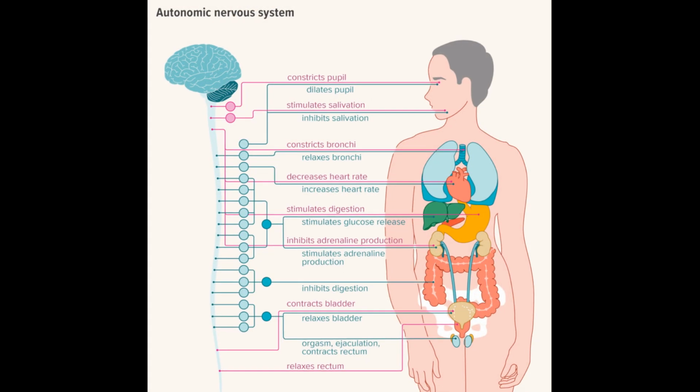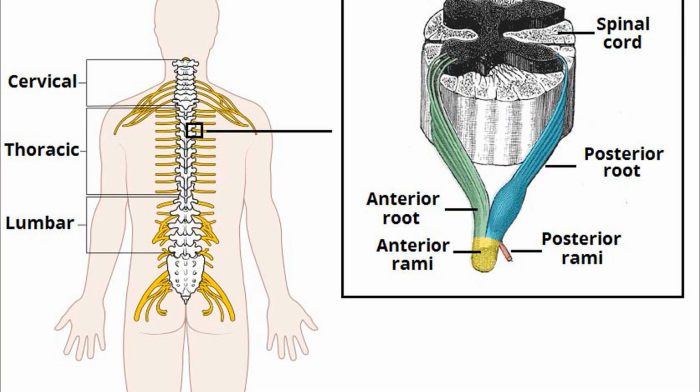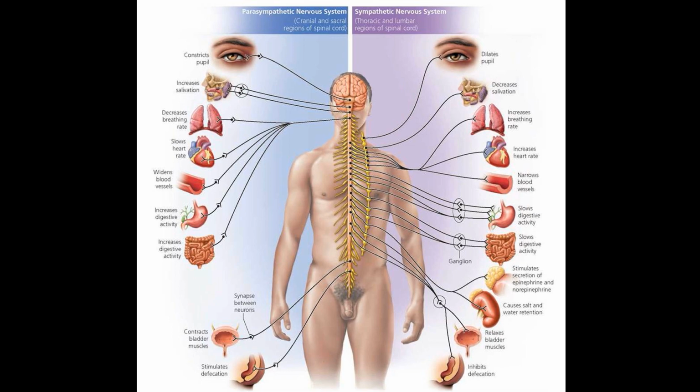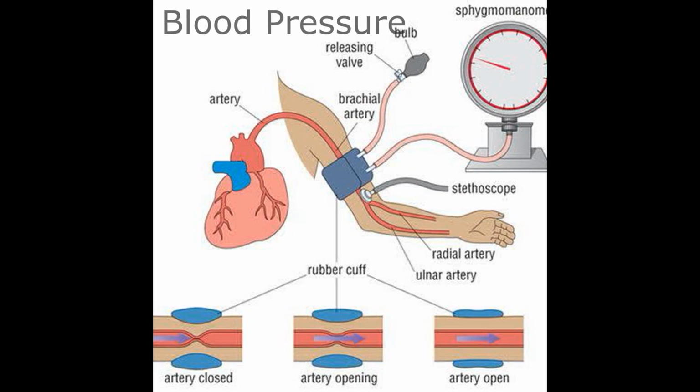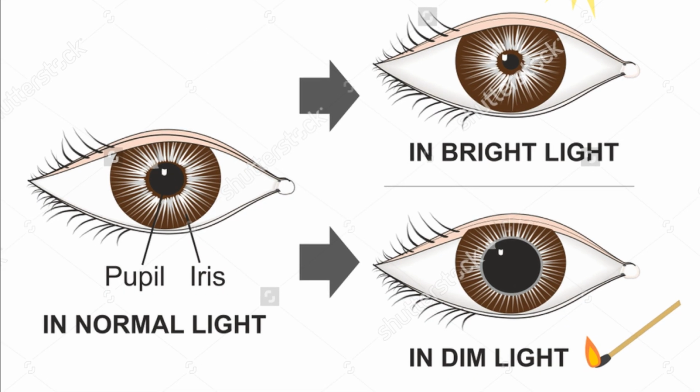Autonomic nervous system. The autonomic nervous system consists of a pair of chains of ganglia, which is a mass of cytons of nerve cells and nerves found on either side of the spinal cord. This system acts largely unconsciously and regulates the involuntary activities of our internal organs like the heart rate, blood pressure, respiratory rate, pupillary response, etc.